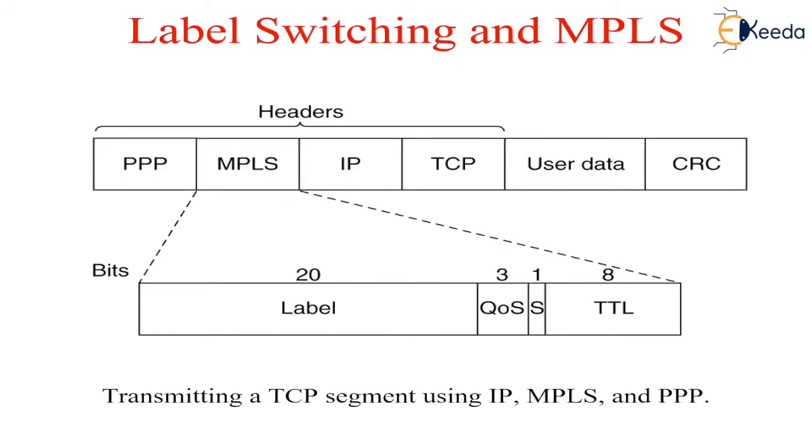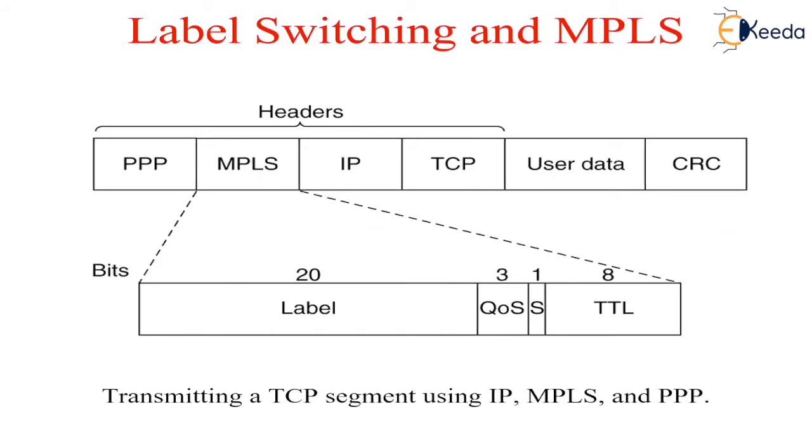The first problem is where to put the label, since IP packets were not designed for virtual circuits. There is no field available for the virtual circuit numbers within the IP header. For this reason, a new MPLS header had to be added in front of the IP header on a router to router line using PPP as a framing protocol.